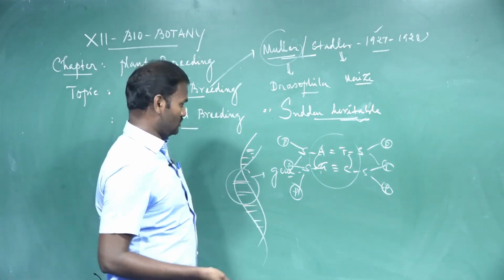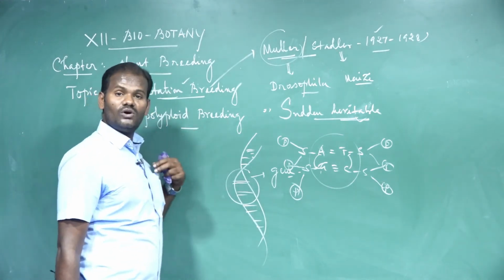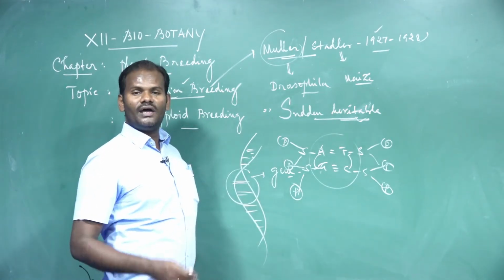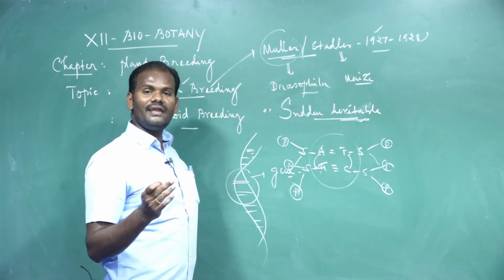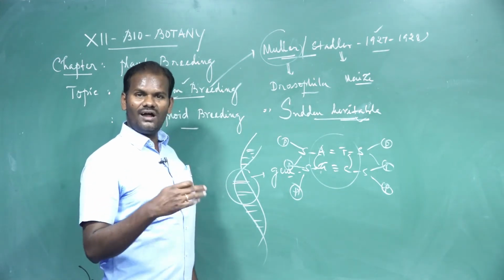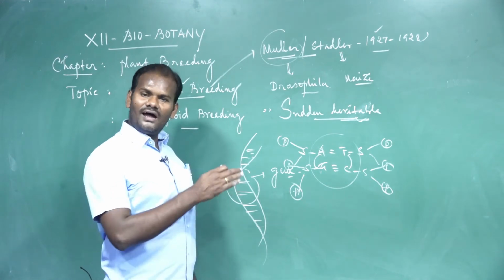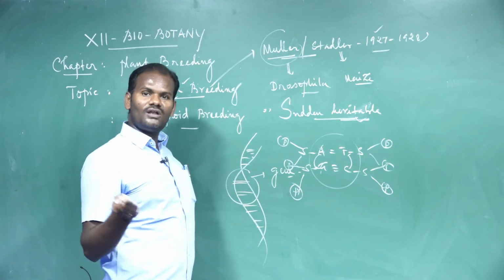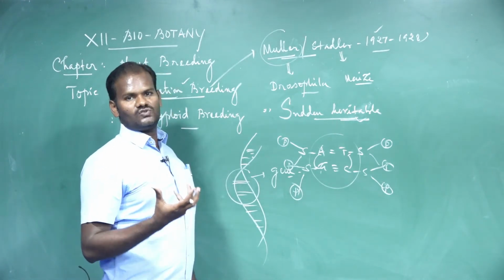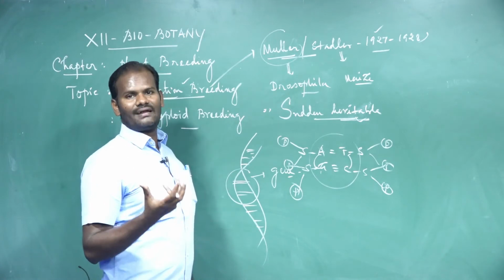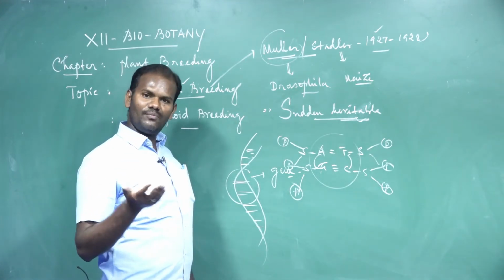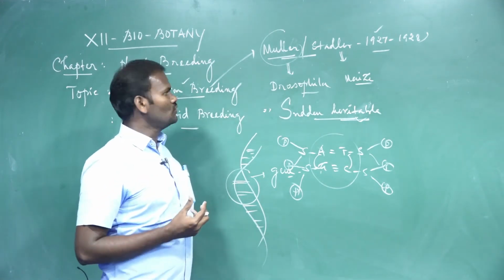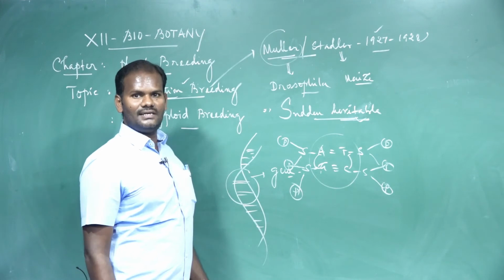There are a lot of advantages of induced mutations: improvement of crop plants without altering the other characteristics of the organism and without losing the agronomic characters. Certain useful mutations can be induced in this way, as done by Muller and Stadler.